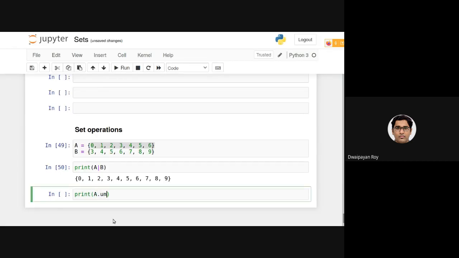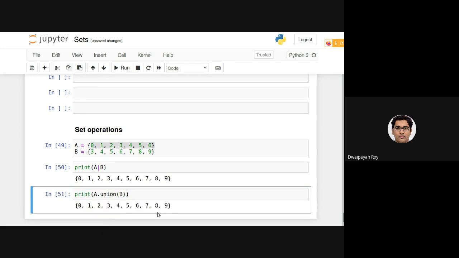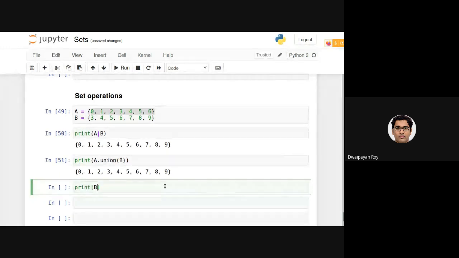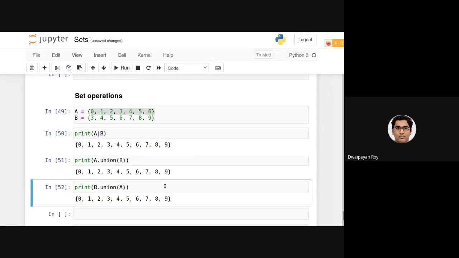So A dot union with parameter B. As you can see, it provides us with this output. If I do the same thing by calling the union function on B and providing A as a parameter, it will provide us with the same output.